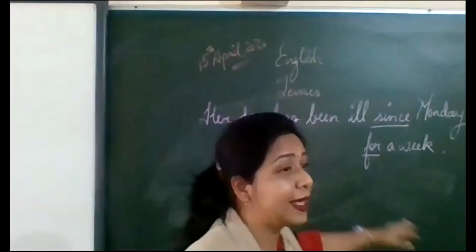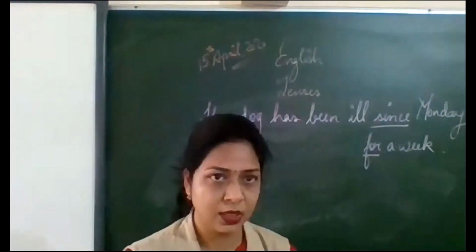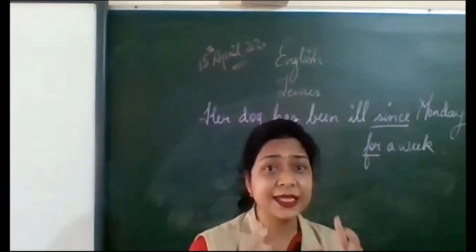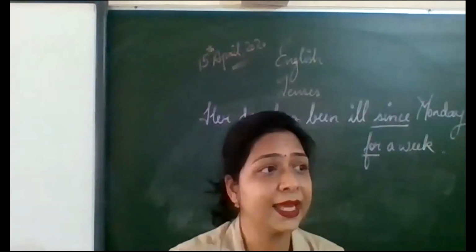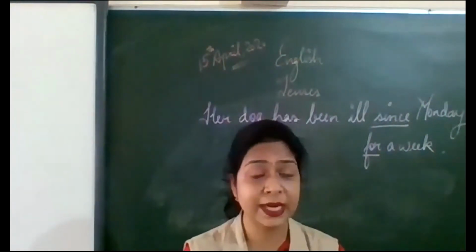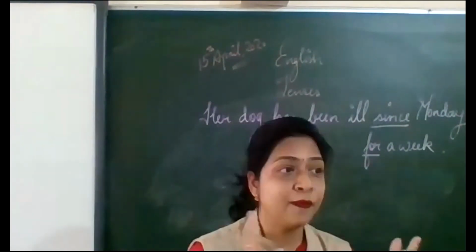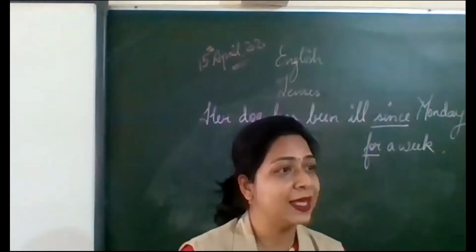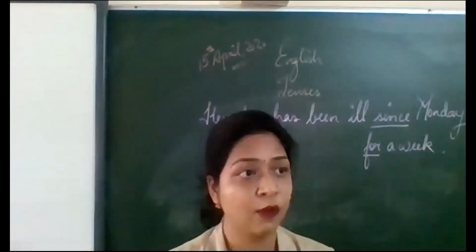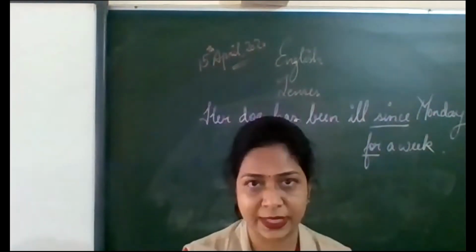Her dog has been ill for a week. So, now, what is the difference between the use of for and since? First of all, for and since are used in perfect tenses for the time reference.